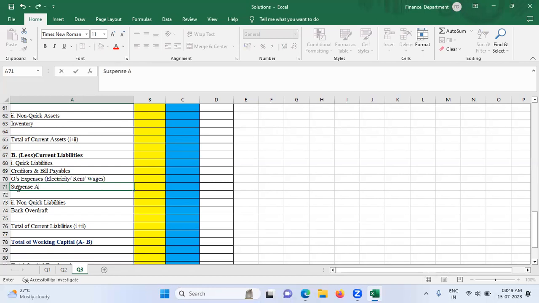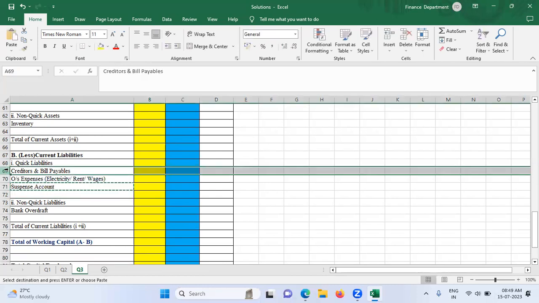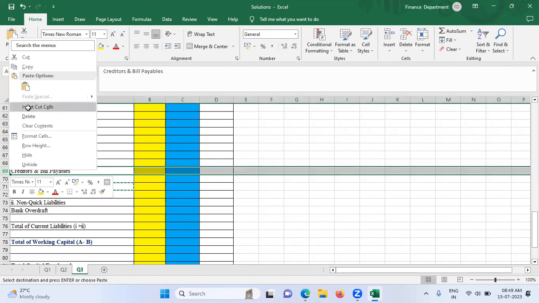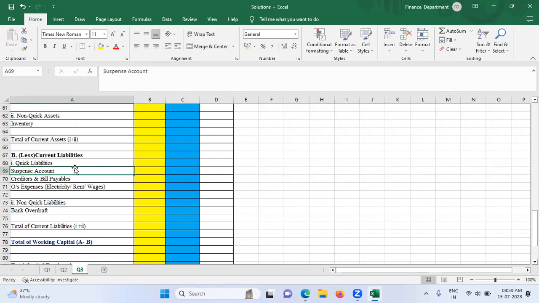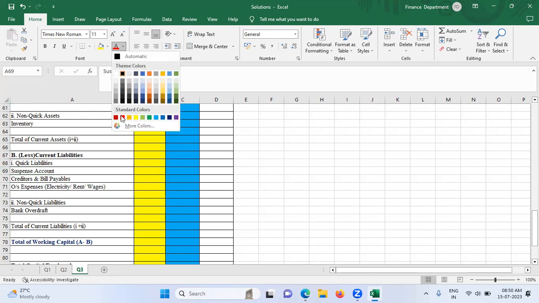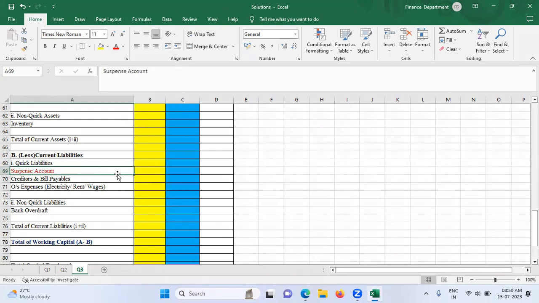The suspense account has to be written at first. So make sure that you write suspense account. Otherwise, I will give it a red color, in order to make you all understand that it is very important not to forget suspense account, which is 1 lakh of rupees.